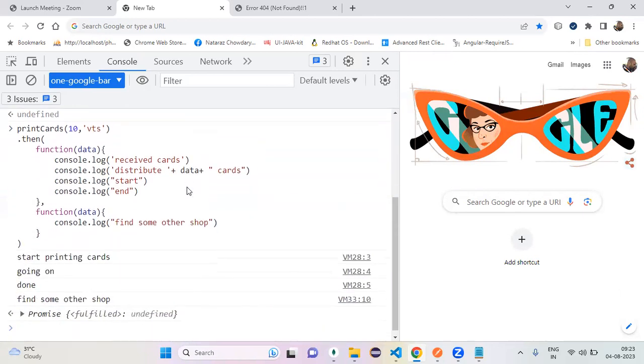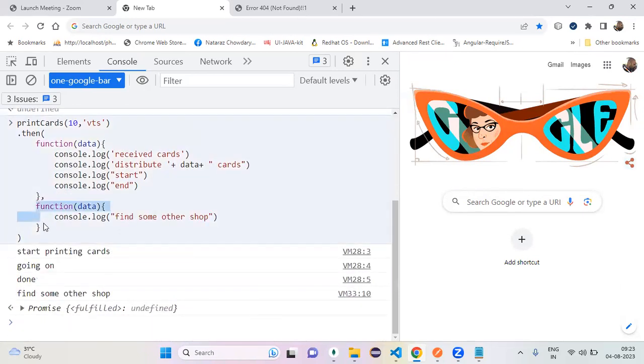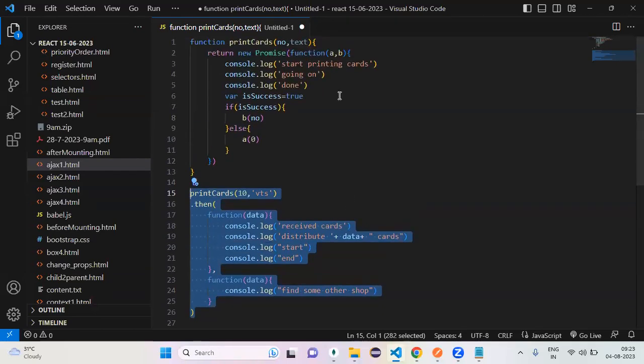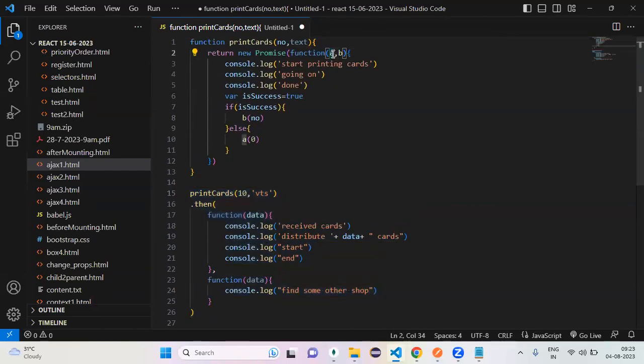Yes or no? Yes. Here, I already wrote it like this. That is wrong, right? So what do you have to do? This logic you have to write here, and that logic you have to write here, or not? Yes or no? Yes. That is in your hand, right? The recommended thing, most of the times, is this: the first one you use for the success response, the second one for the failure response. If you do not use them, also no problem, no error, right? But the recommended one is: first one is for success, second one is for failure.